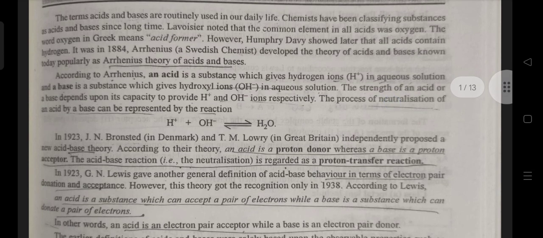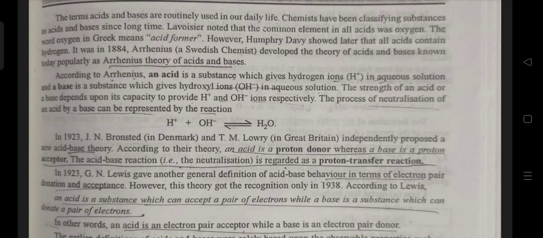The terms acids and bases are routinely used in our daily life. Chemists have been classifying substances as acids and bases since a long time. Lavoisier noted that the common element in all acids was oxygen. The word oxygen in Greek means acid former. However, Humphry Davy showed later that all acids contain hydrogen.